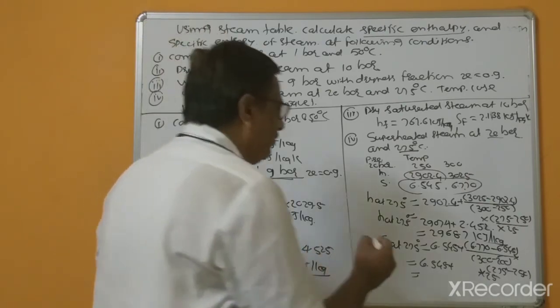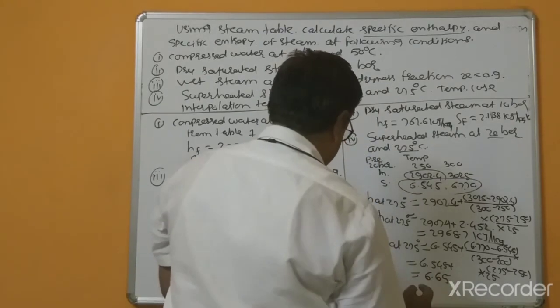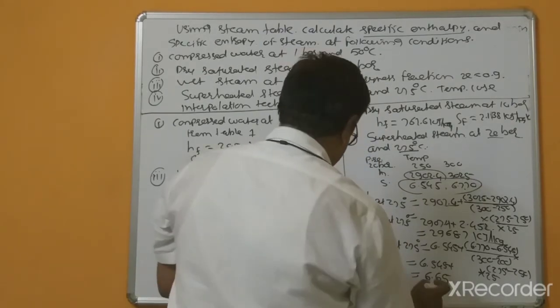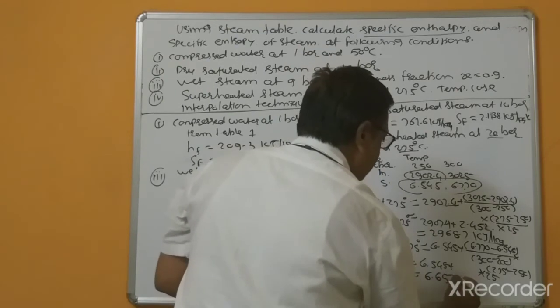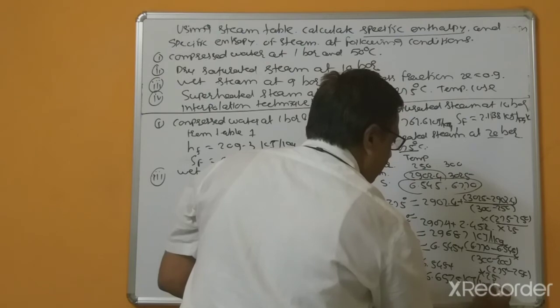This is equal to 6.6575, unit kilojoule per kg Kelvin.